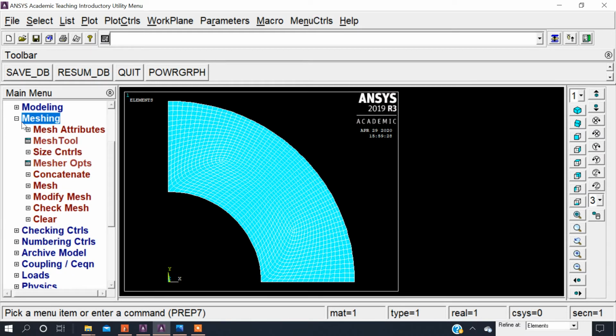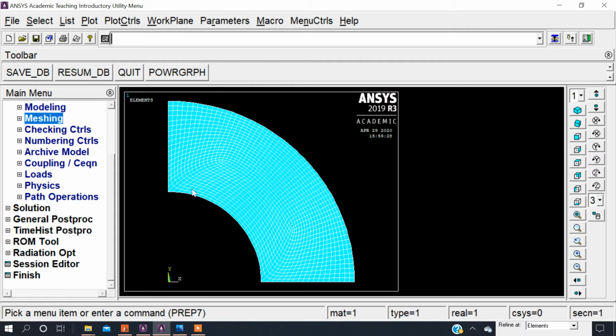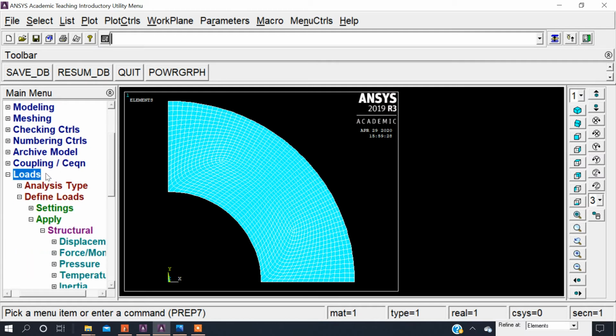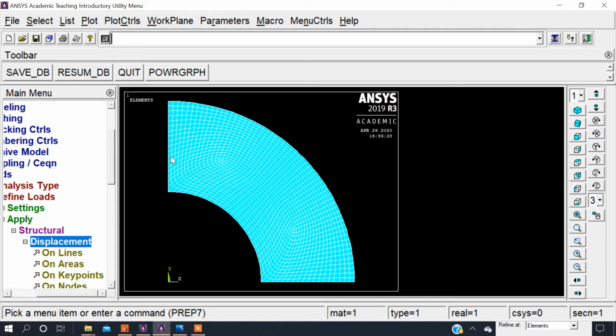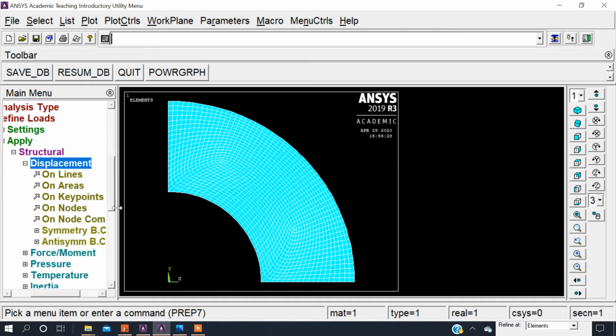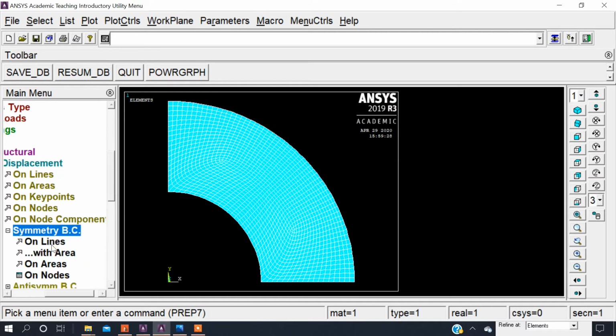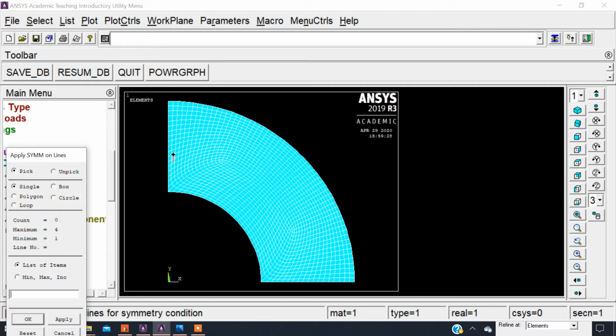Now we have to give the boundary condition to your problem. As explained, we have to apply structural displacement over this line and this line. So go to on lines, symmetry boundary condition.